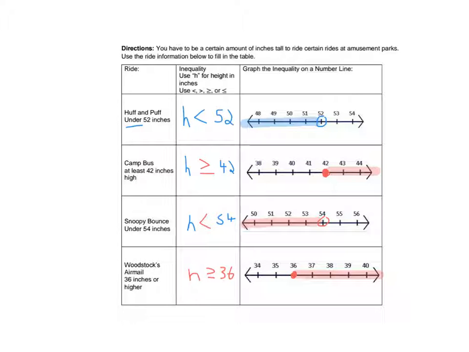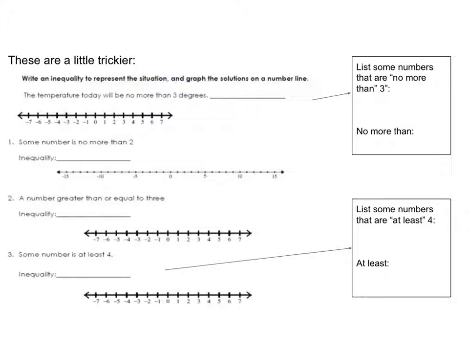All right, go ahead and turn to the next page for more practice. All right, I'm going to do these problems with you because they contain some language that I want to make sure that you get straight because it's a little less obvious. So we're going to write the inequality and then graph it. Looking at this first problem, the temperature today will be no more than 3 degrees.